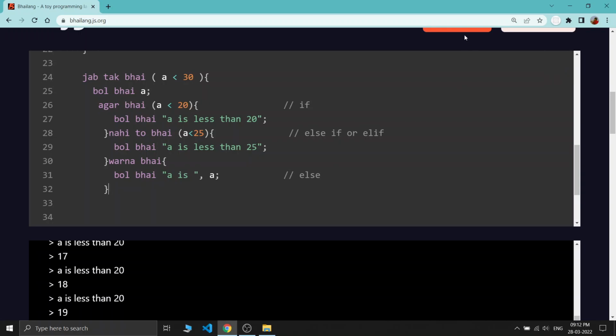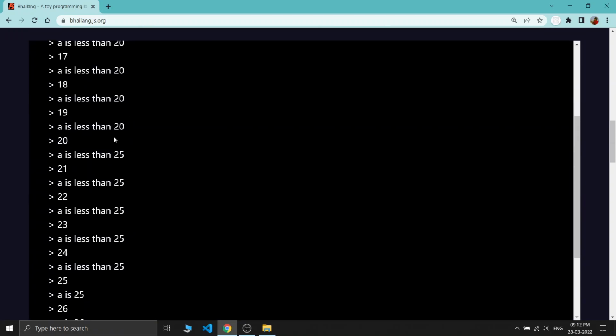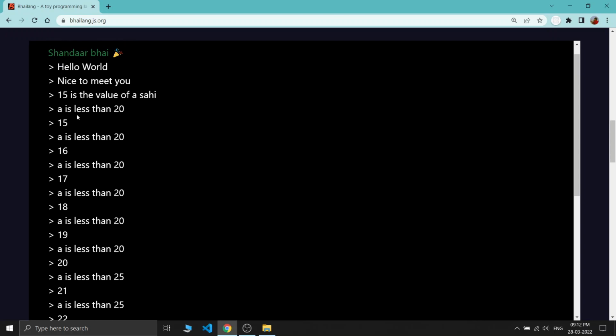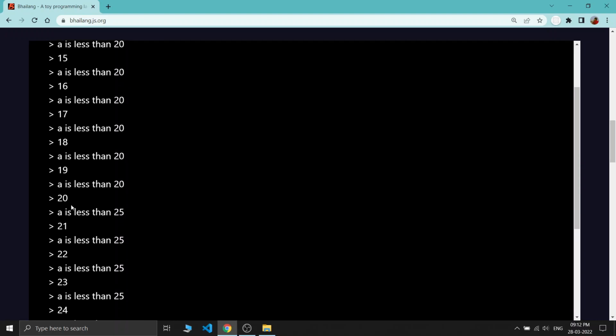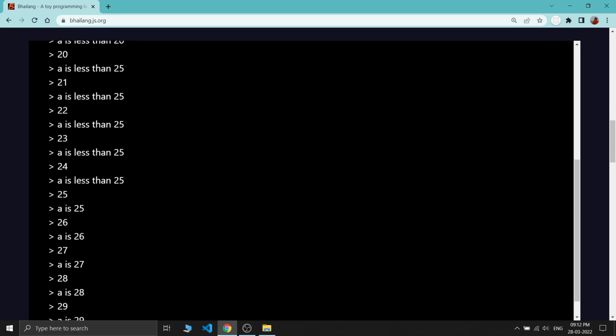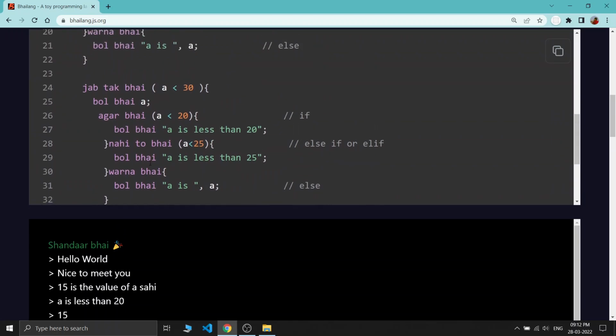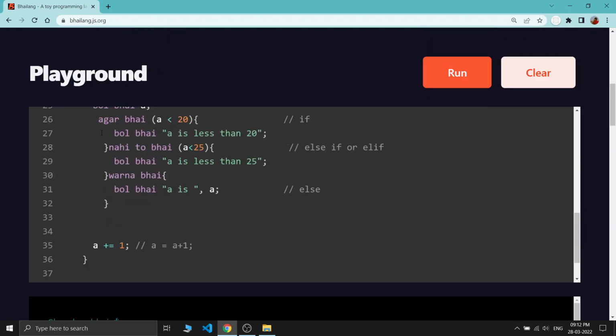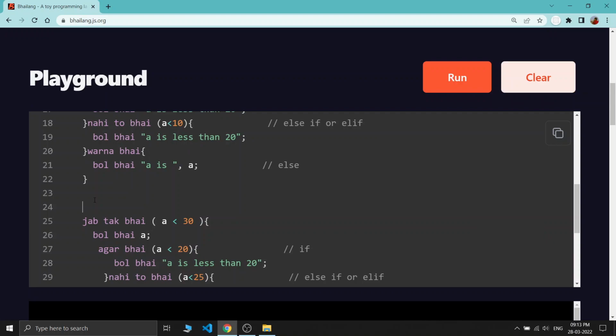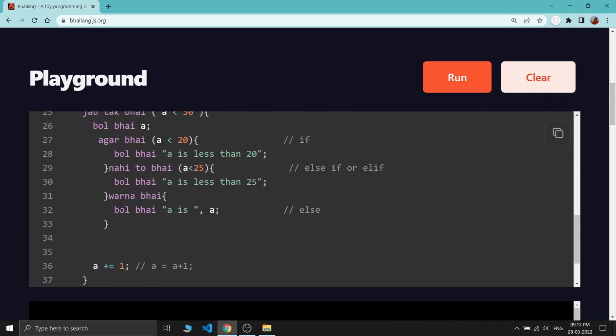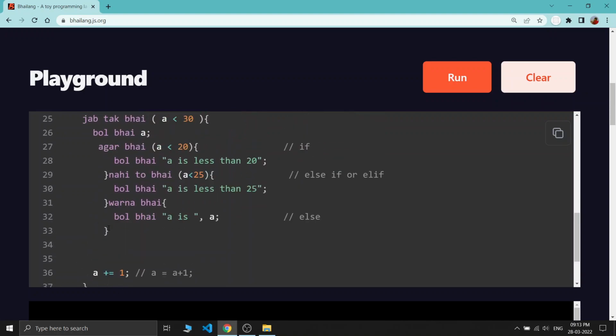Okay, so let's run now. So you can see after this statement we are printing the value of our a. So it is 15, 15 is less than 20, and this came up to 20, and after it became 20, and 20 is less than 25. So this is how you can build the conditions inside our while loop. So just also commenting the condition of that loop. Okay, so we saw lots of things about looping.